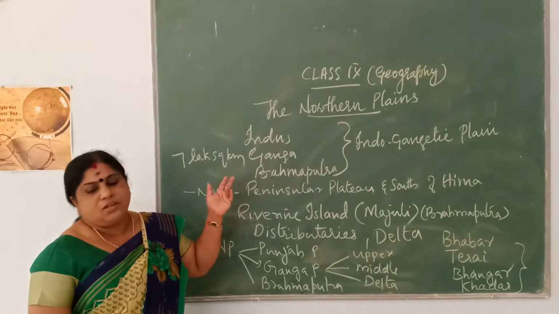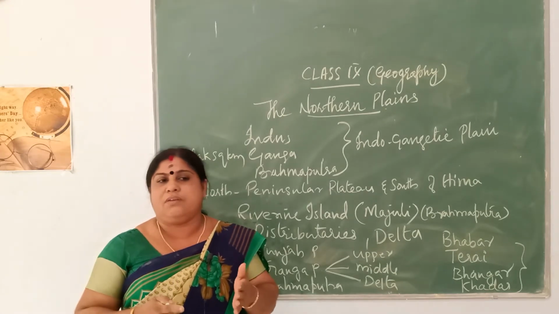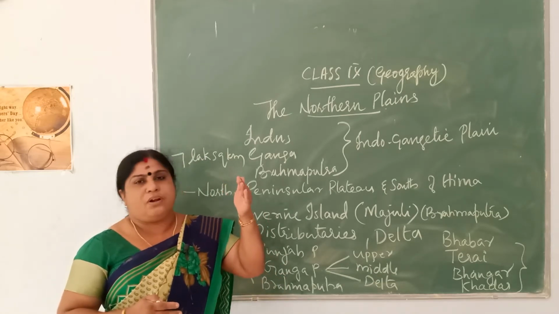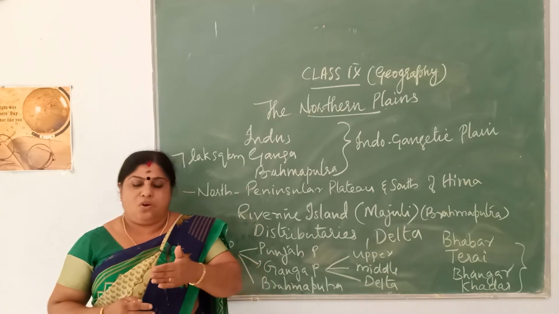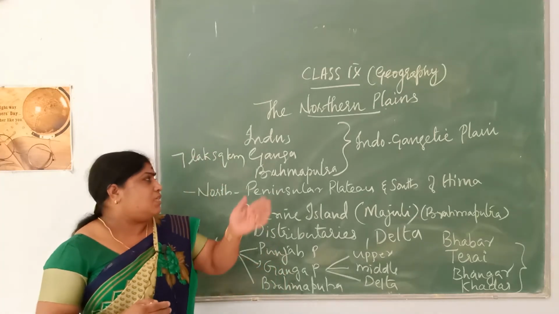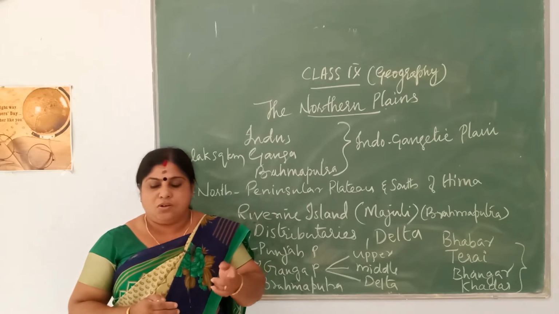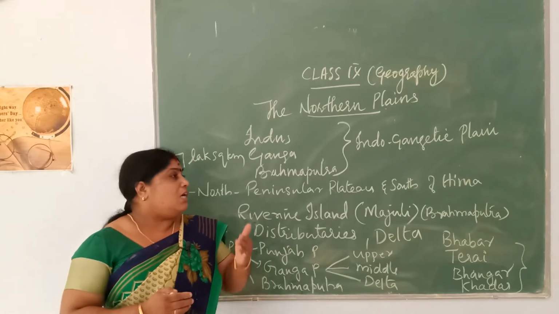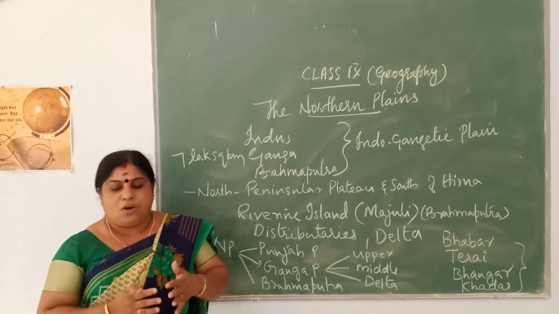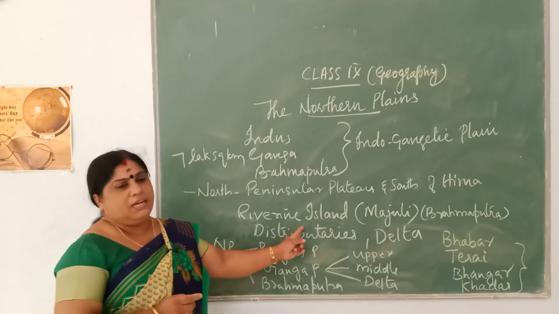Now, the rivers that originate in the northern plains carry a lot of eroded materials. They are swift flowing rivers. They carry a lot of eroded materials as they flow from the mountains towards the lower regions. As these rivers reach the lower course, their velocity goes on decreasing, and they start to deposit the eroded materials they have brought along with the water, and this has led to the creation of a feature which you call a riverine island.